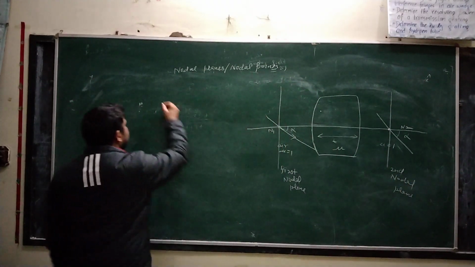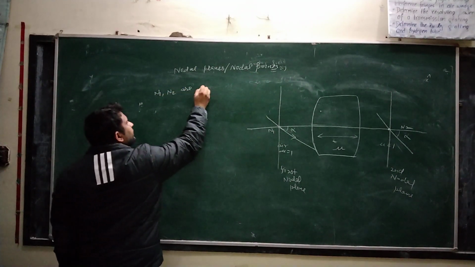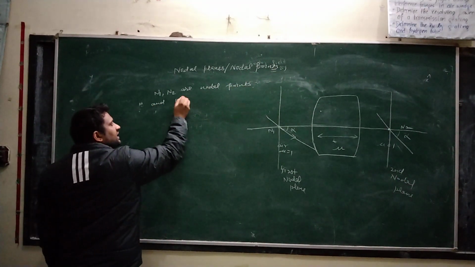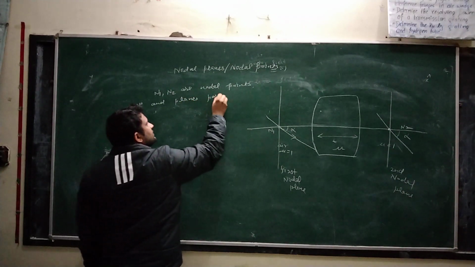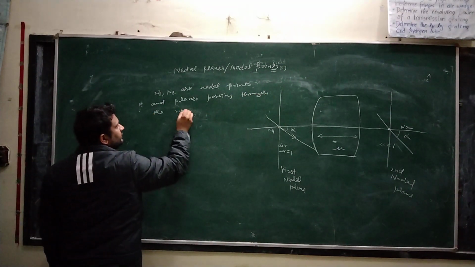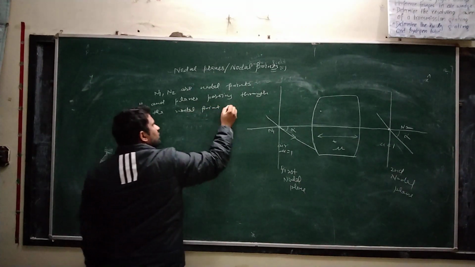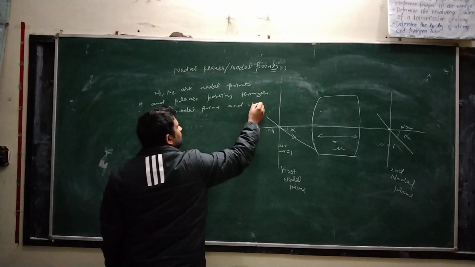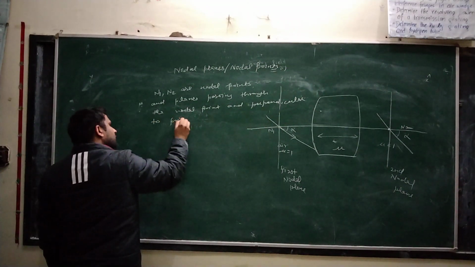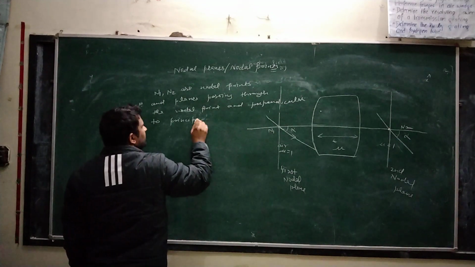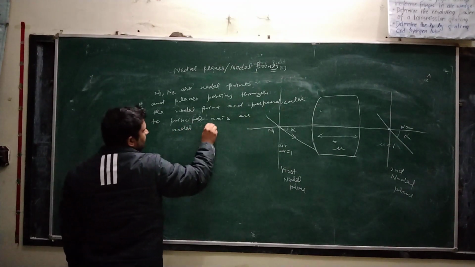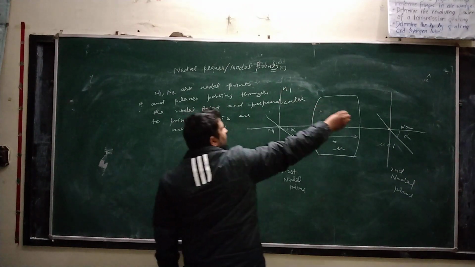Here N1 and N2 are nodal points, and the planes passing through the nodal points and perpendicular to the principal axis are nodal planes. Let this plane be small n1 and this plane be small n2.